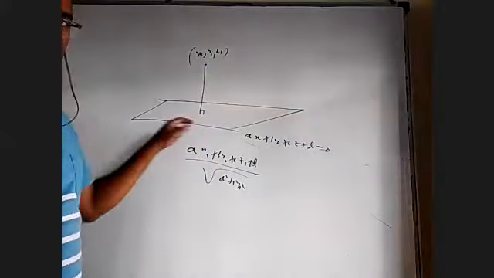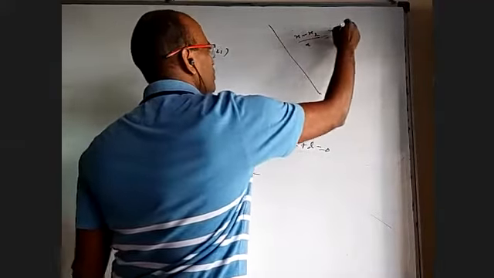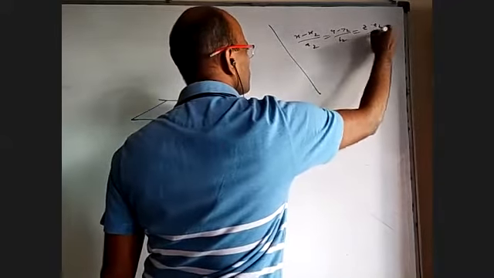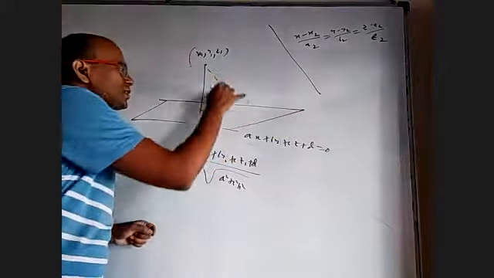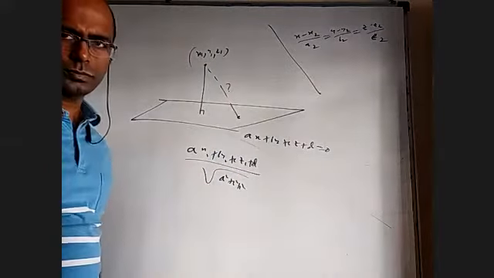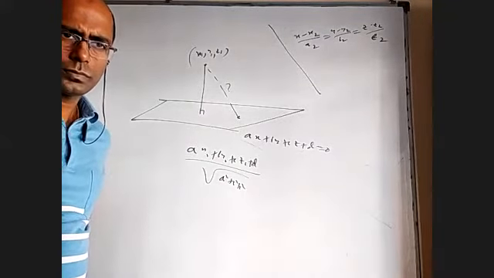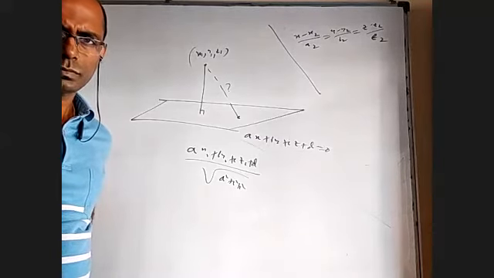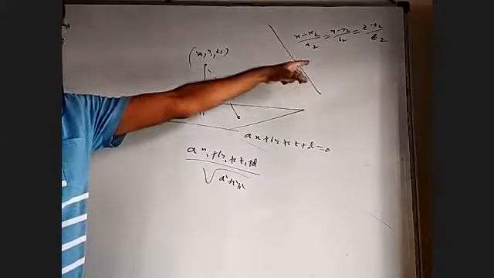But instead of asking perpendicular distance, if they say there is a line (x minus x2) by a2, (y minus y2) by b2, (z minus z2) by c2, and if you measure the distance parallel to this and reach the plane, what is this distance? How are you going to do this question? Anybody want to give an idea? Distance from this point to this plane, measured parallel to that line.